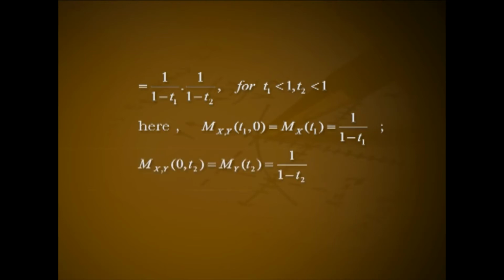That is equal to 1 divided by 1 minus t1 into 1 divided by 1 minus t2, for t1 less than 1 and t2 less than 1. Here Mxy of (t1, 0) equal to Mx of t1, that is equal to 1 divided by 1 minus t1. Mxy of (0, t2) equal to My of t2, that is equal to 1 divided by 1 minus t2. This implies Mxy of (t1, t2) equal to Mx of t1 into My of t2. So X and Y are independent.